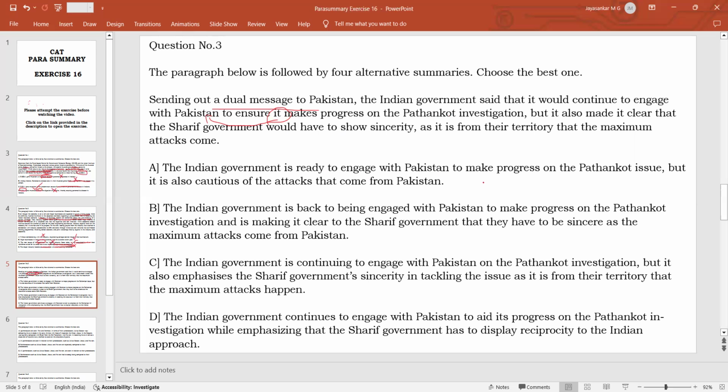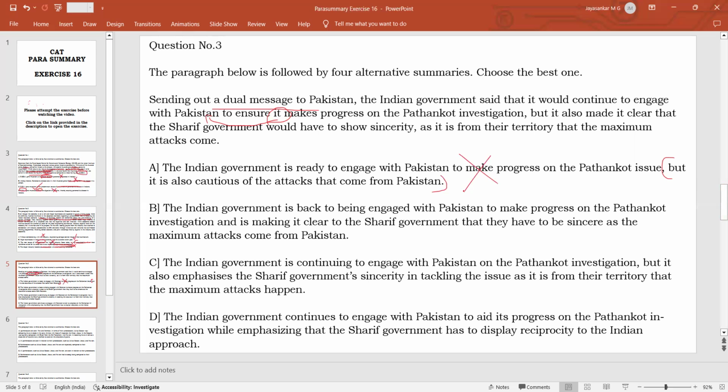So the Indian government is ready to engage with Pakistan to make progress on the Pathankot issue, correct? But it is also cautious of the attacks that come from Pakistan. It is definitely cautious. But what is the second message? The second message is not about India becoming cautious. It is about India asking Pakistan to be sincere in their approach towards India because it is from their territory that maximum attacks are coming. So the second part is wrong because this is not stated in the passage. So option A cannot be stated as a good summary.